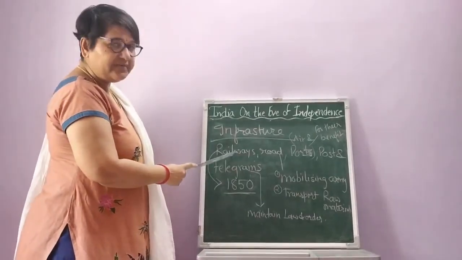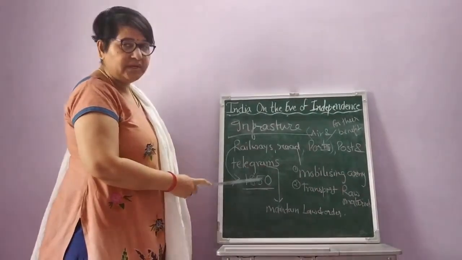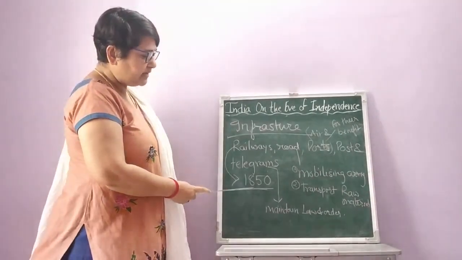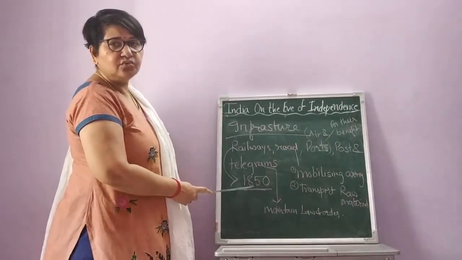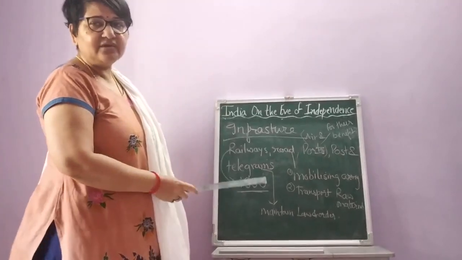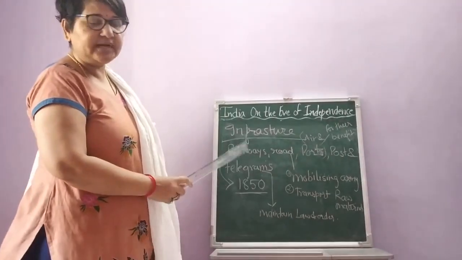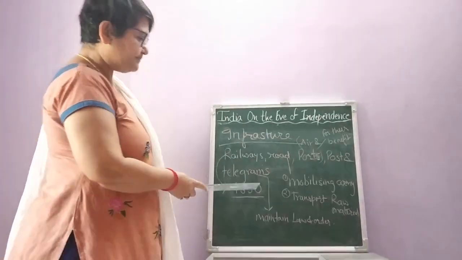The first railway line was introduced between Thane and Mumbai, and that was in 1850. It was introduced just for the benefit of the Britishers. They were just moving their goods from one place to another place. I mean to say from Thane to at least the port of Mumbai, etc.